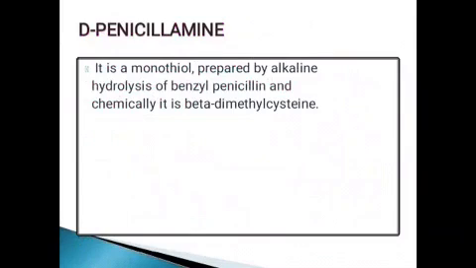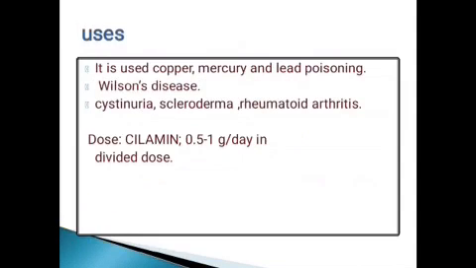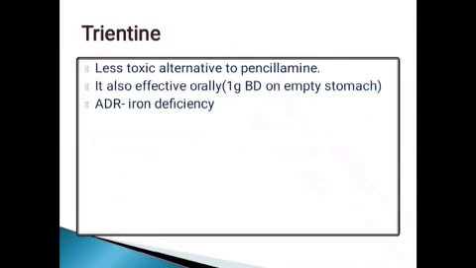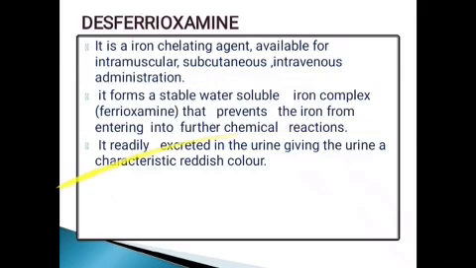Next drug is D-penicillamine. It is a monothiol prepared by alkaline hydrolysis of benzyl penicillin, and chemically this drug is beta-dimethyl cysteine. These are the uses: copper, mercury and lead poisoning, Wilson's disease, cystinuria, scleroderma, rheumatoid arthritis. Adverse effects are skin rashes, proteinuria, bone marrow depression, nausea and loss of taste sensation. Trientine is a less toxic alternative to penicillamine. It is also effective orally. Adverse effects are iron deficiency.